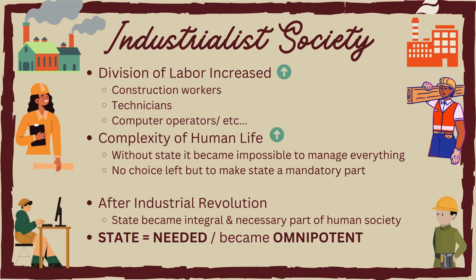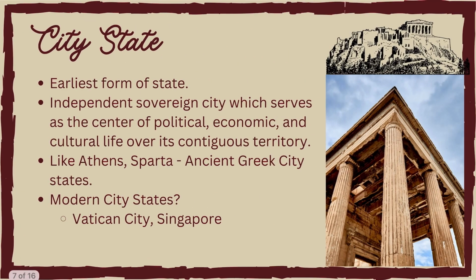So, after the industrial revolution, the state became an integral and necessary part of human society. So the state is definitely needed at this point. The state became omnipotent. Now you must have heard about these terms: city-states, nation-states. What are these? Let's understand that. A city-state is an independent, self-governing country contained totally within the borders of a single city.